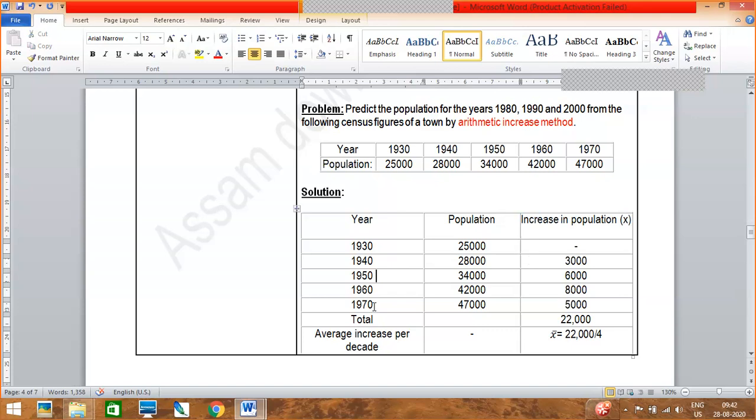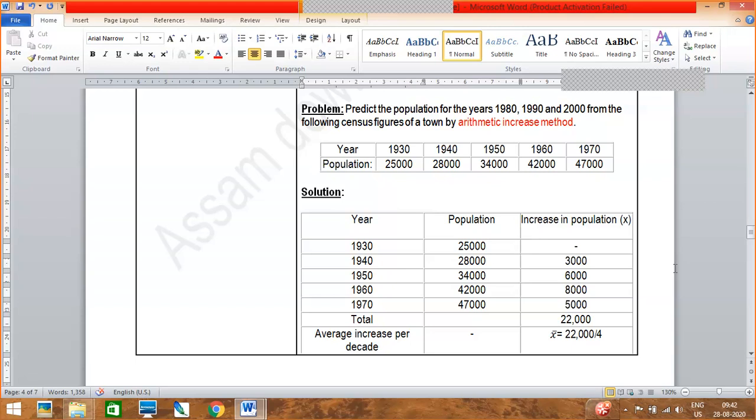Predict the population for the years 1980, 1990, and 2000 from the following census figures of a town by arithmetic increase method. And here you write down the year. This is also a part of the question. Year and population is given.